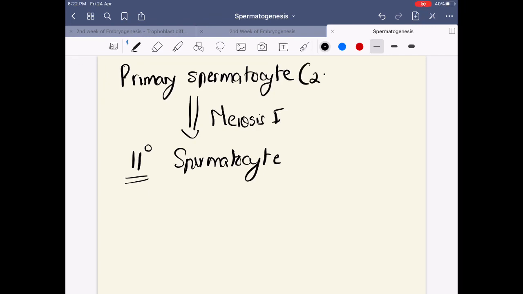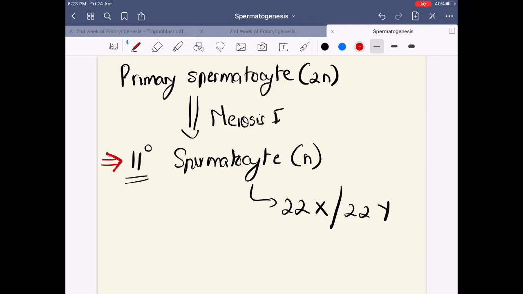So here it was diploid, and after meiosis 1 you have haploid. So secondary spermatocytes are haploid. Clear? They have only 23 chromosomes, 22 autosomes and 1 sex chromosome, which means that they are either 22X or 22Y. Now what does this tell us? It is at the stage of secondary spermatocyte that we can actually ascertain the sex of a particular future progeny. I hope that is clear, because from this stage on it is either 22X or it is 22Y.